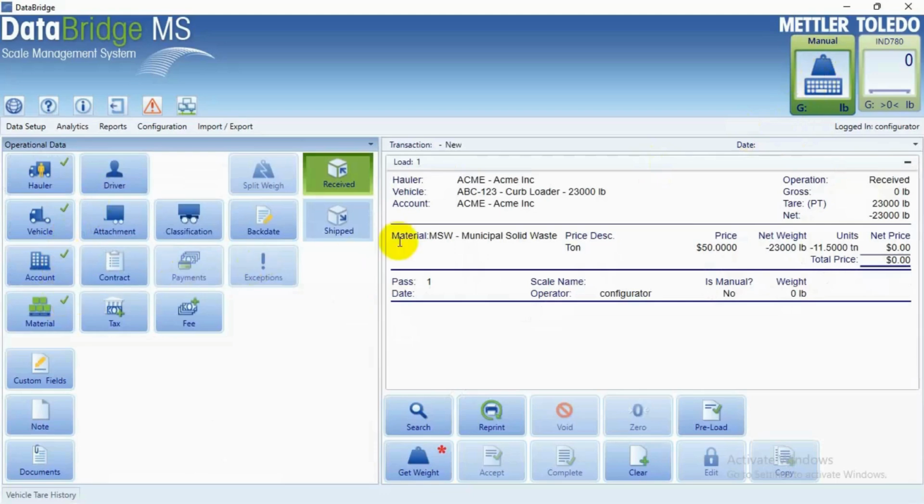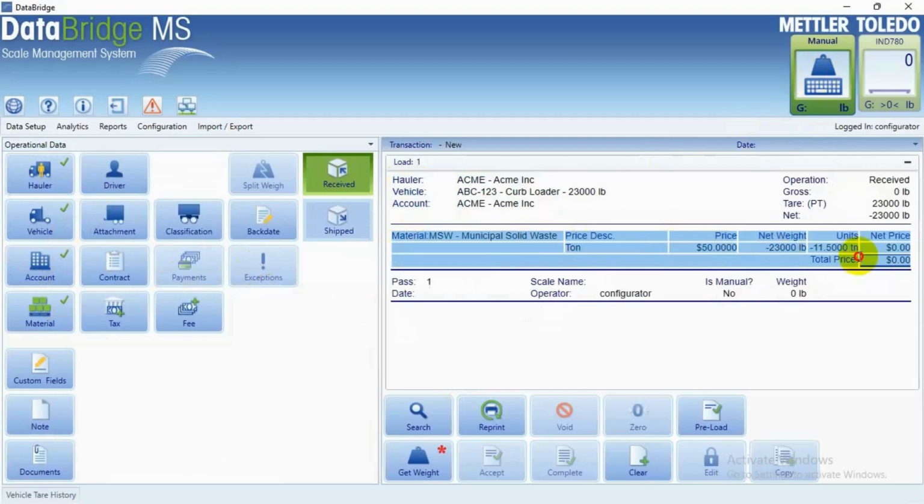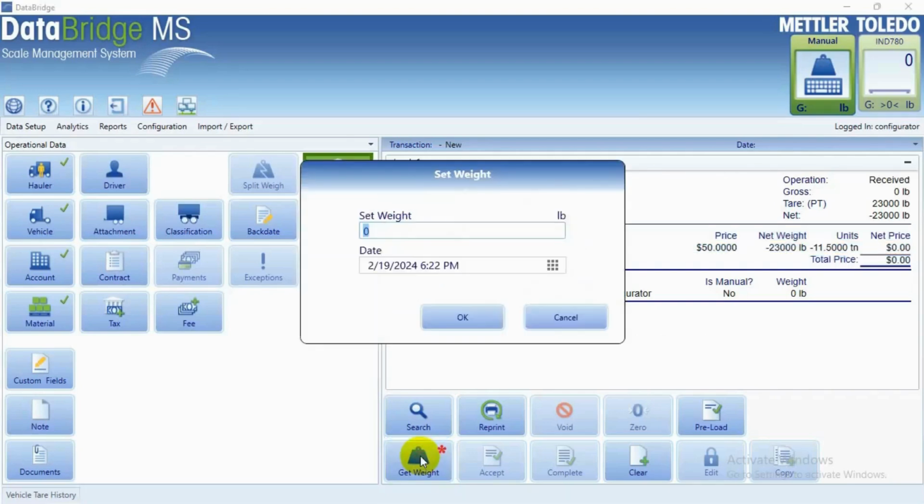Remember that the preset operational data is automatically populated when a vehicle is selected, or you will have to manually complete each field. Once you have confirmed the information associated with the vehicle, select Get Weight. Once prompted, manually fill in the weight, date, and time of the transaction.